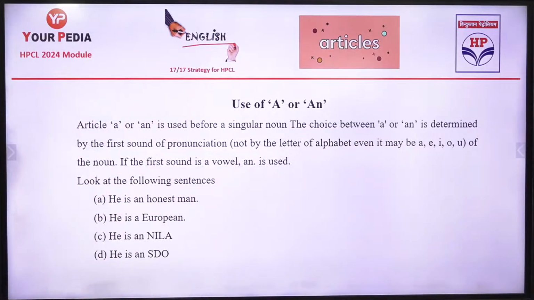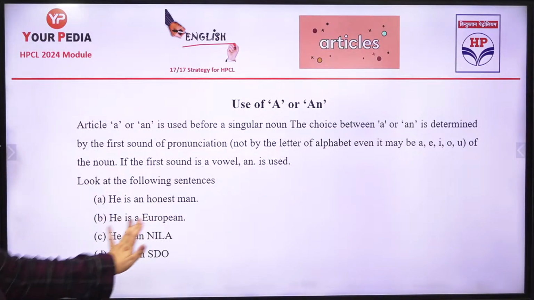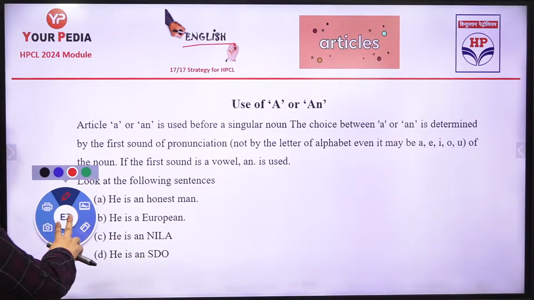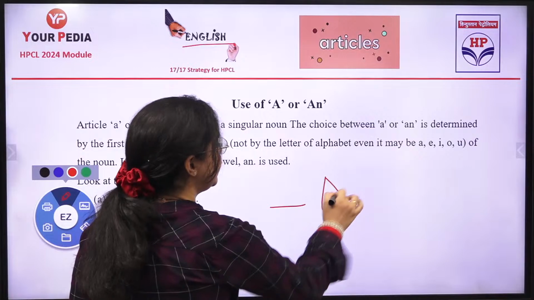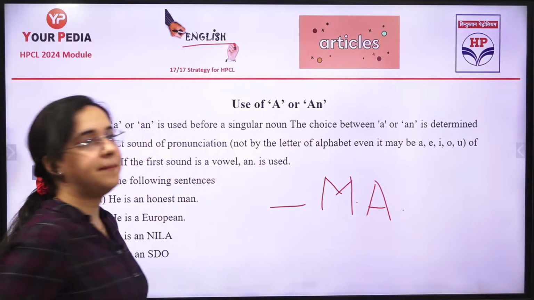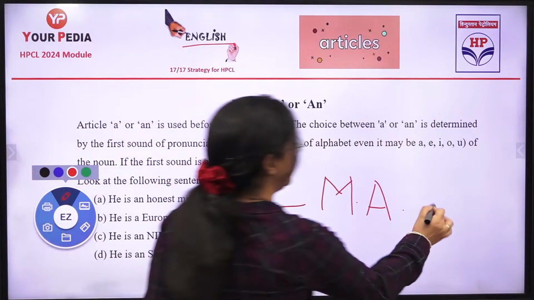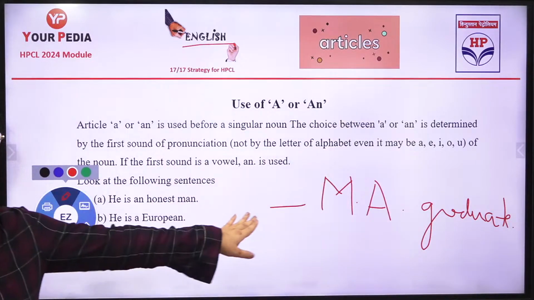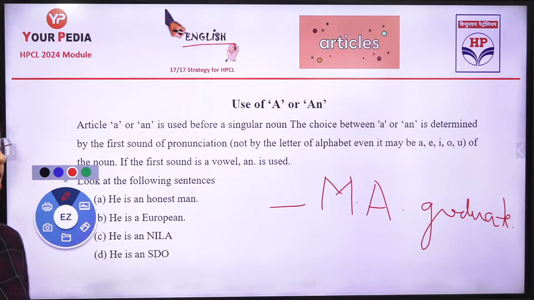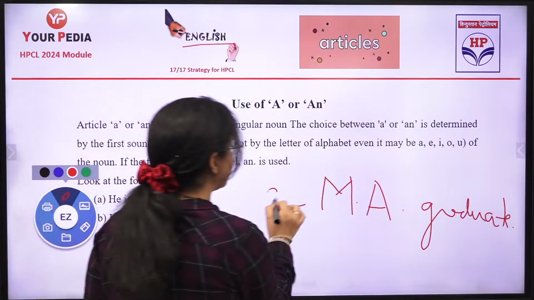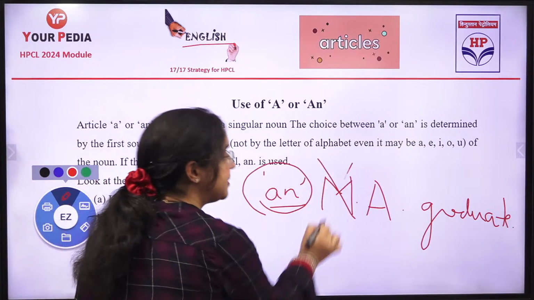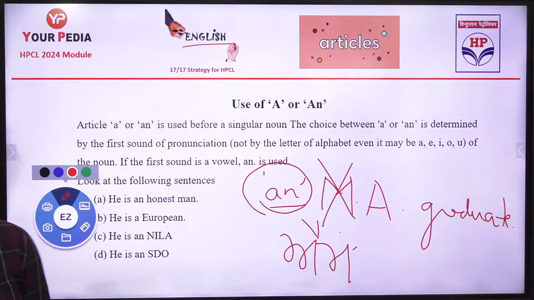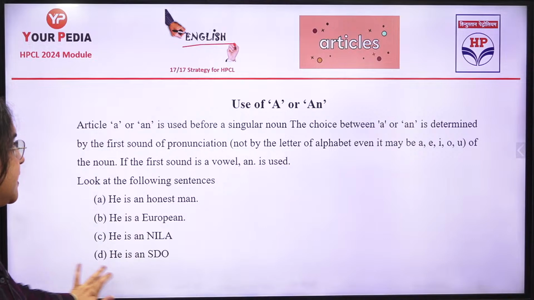So here are the complete examples. An honest, a European, an MBA, an SDO. What will be used with MA? He is dash MA graduate. What will you use? Anyone who can tell me? He is dash MA graduate. Very good. Why? Because again it is the sound: M is a consonant, but "em-ay" starts with a vowel sound. So it is an MA. Very good, guys. So this slide is clear.